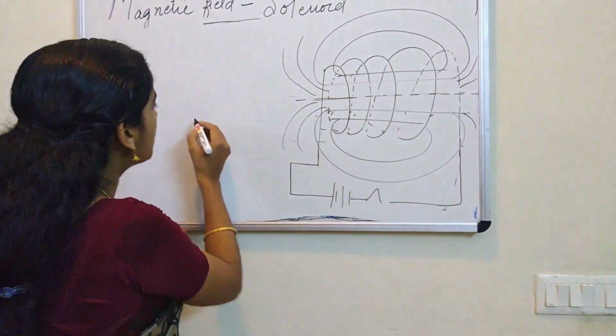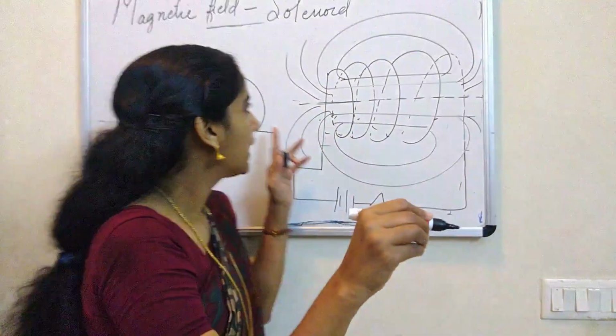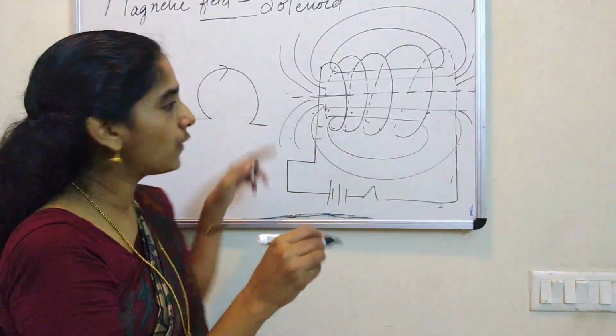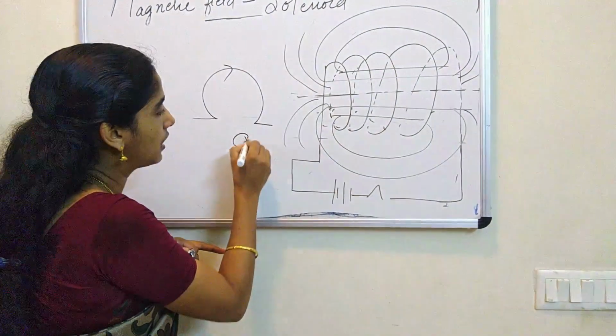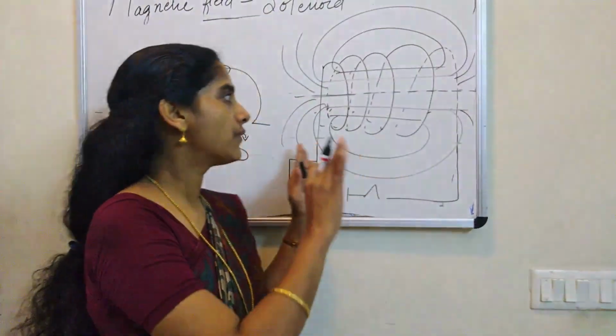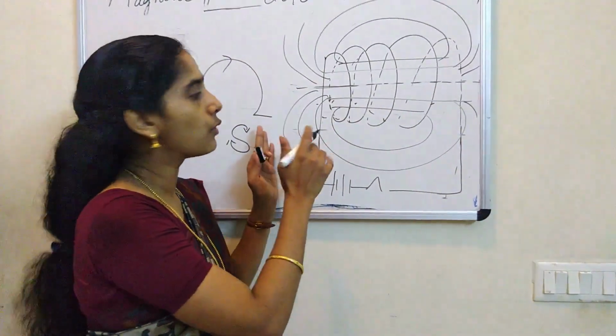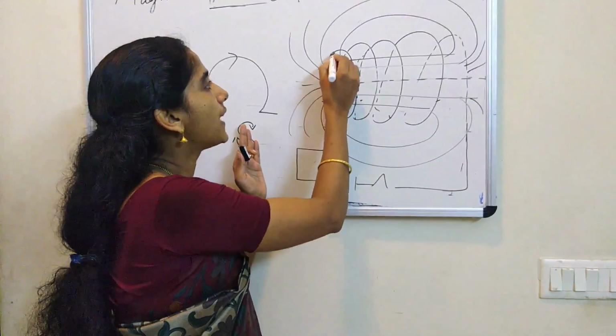What the clock rule says: when you look at the current carrying circular loop, if the current goes in the clockwise direction, then that pole will be south. So you take a comfortable position, either left side or right side. For me, left side is easy. So here you see, current goes like turning right.